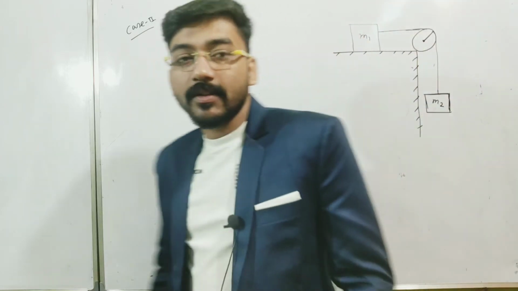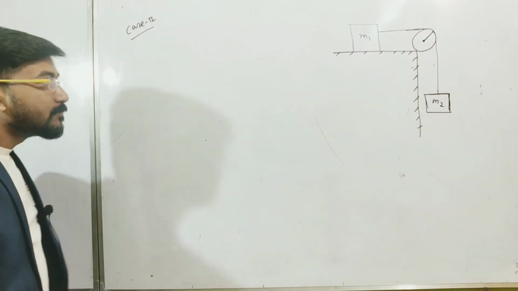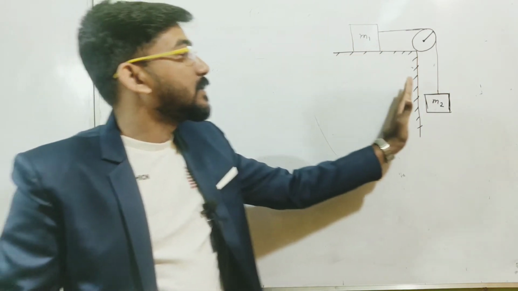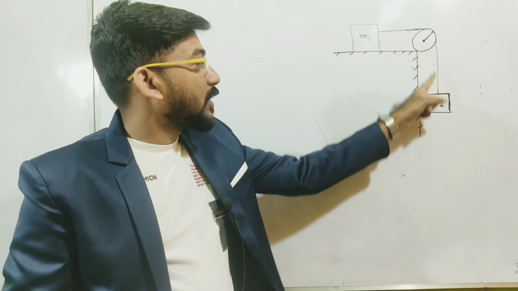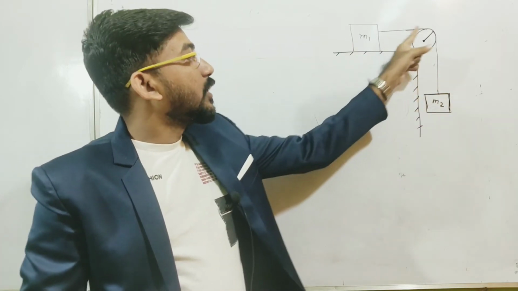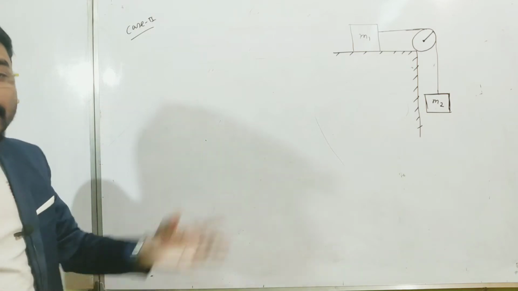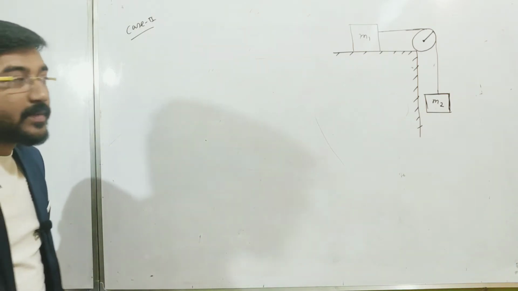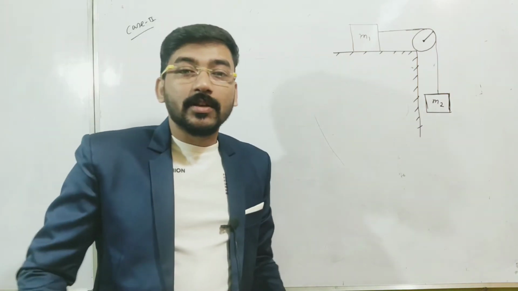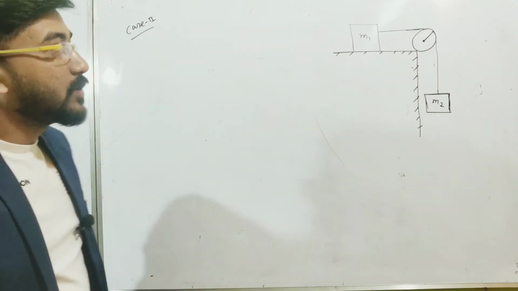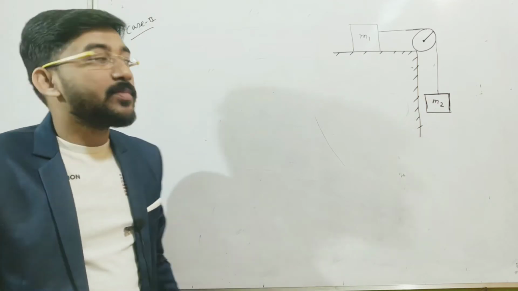So now let me discuss the next case. Okay, case 2. Here one surface is a flat, horizontal surface, another is a vertical line, and the mass is sliding through the pulley like this. You know the pulley is frictionless, all the surfaces are frictionless. In Newton's law I have told earlier that all the surfaces we have taken are frictionless. So again we have to find out the tension in the string and the acceleration of each and every object.